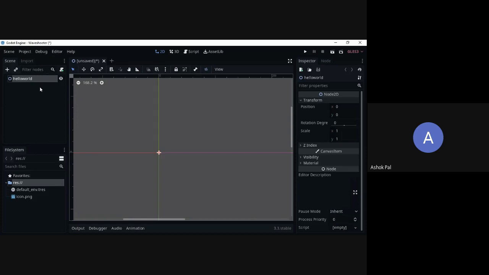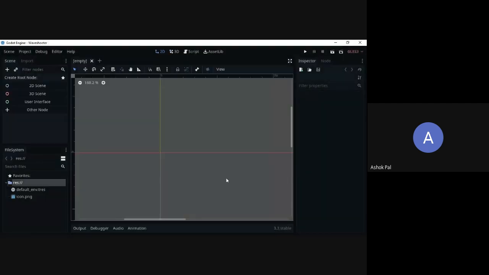I will show you in the next 15-30 minutes how to create that, but for this time I have just taken a Node2D. The type is also written for that node. If you just hover your mouse over the node, the type will come. The Node2D is written over there. I have directly selected it. If you want, I can show it again. I will cancel it, don't save.